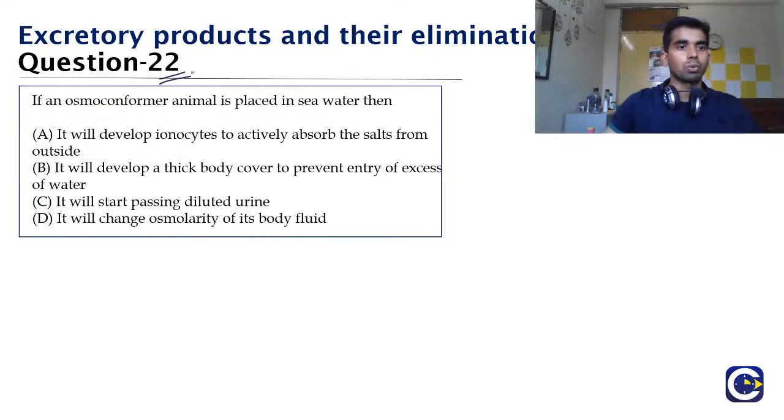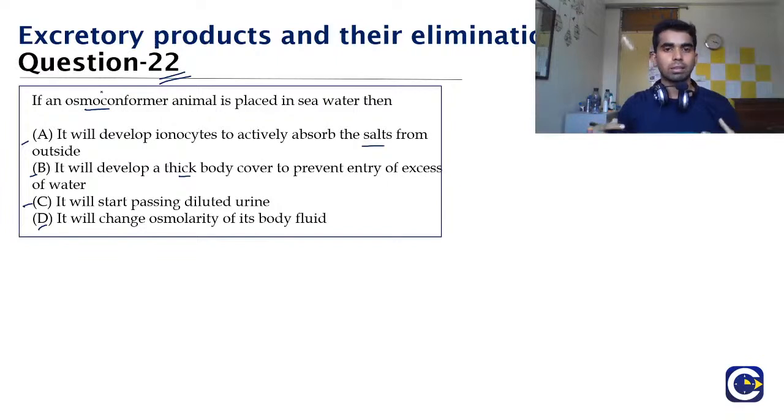Now question number 22. If an osmoconformer animal is placed in seawater, then option A, it will develop ionocytes to actively absorb the salts from the outside. Option B, it will develop a thick body cover to prevent the entry of excess water. Option C, it will start passing diluted urine. Or option D, it will change the osmolarity of its body fluid. So for this, you need to know what exactly an osmoconformer is.